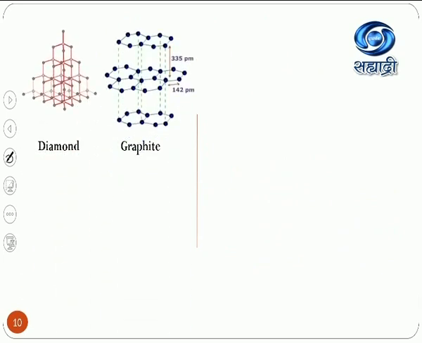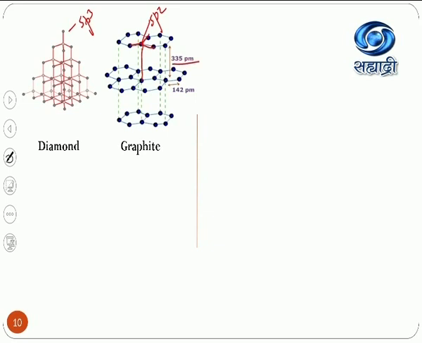Now we will see the structure of diamond, where carbon is arranged in a three-dimensional manner to form a cross-linked network structure, where each carbon undergoes sp3 hybridization and is connected with four strong covalent sigma bonds. In the case of graphite, it is a layer type of arrangement. One carbon is surrounded by three other carbons in one plane, so this carbon undergoes sp2 hybridization, and that carbon is linked with another carbon from another layer.